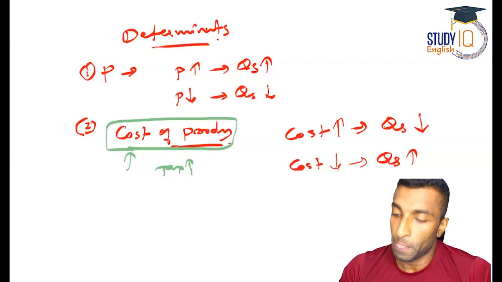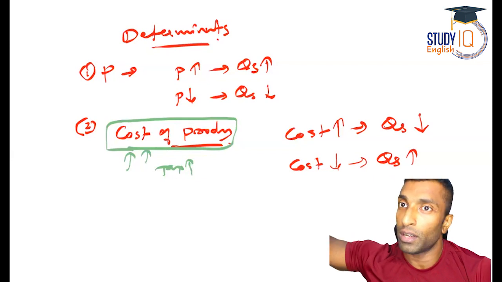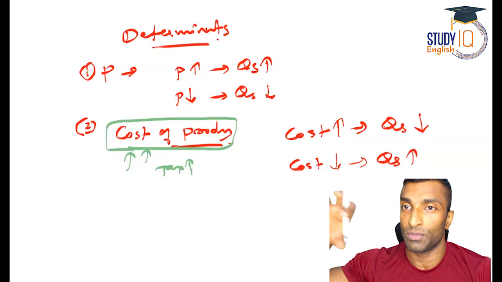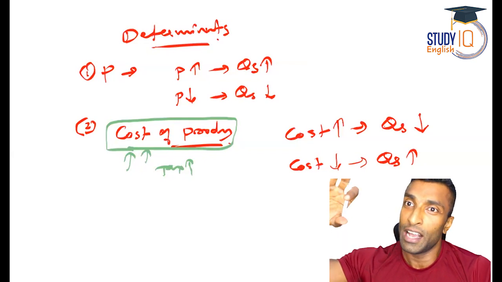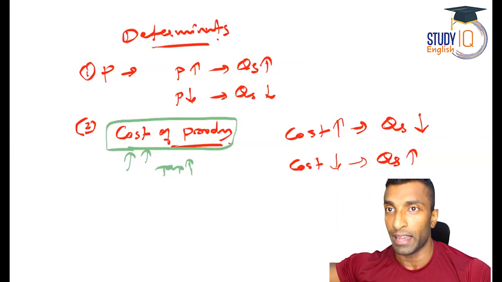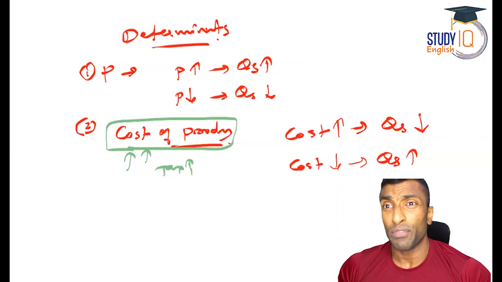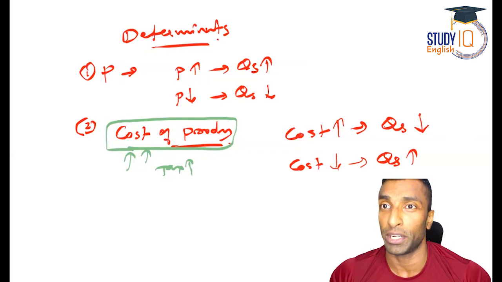Okay. So with this, I think I've answered more questions now. Like, what is the impact of increasing wages? What is the impact of increasing interest rate? What is the impact of increasing taxes? What is the impact of increasing rent? All these are taken care of with cost of production. Because what affects the company more is the cost of production. They'll always try to reduce the cost of production.